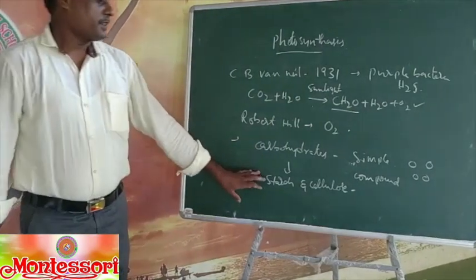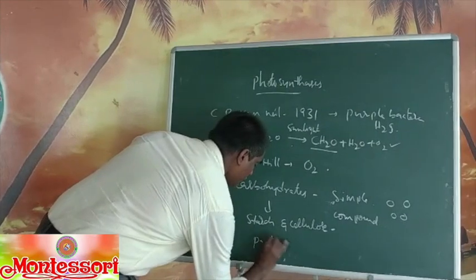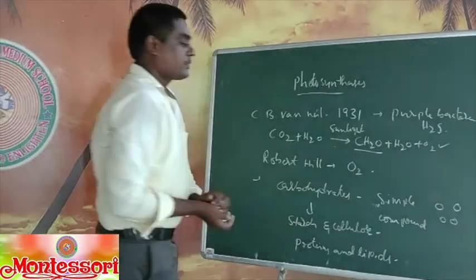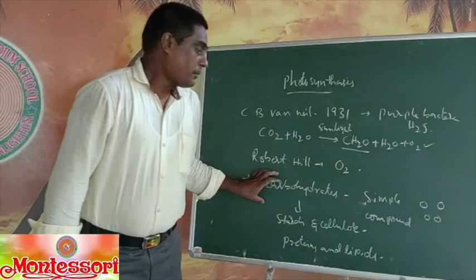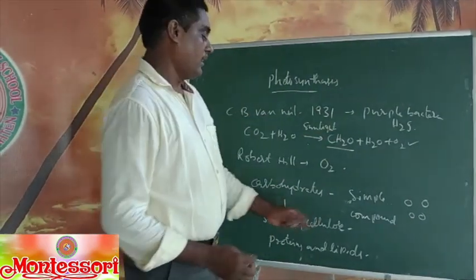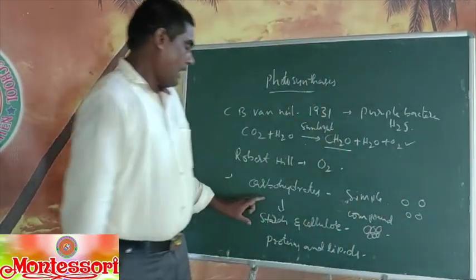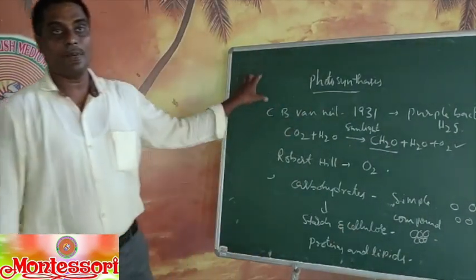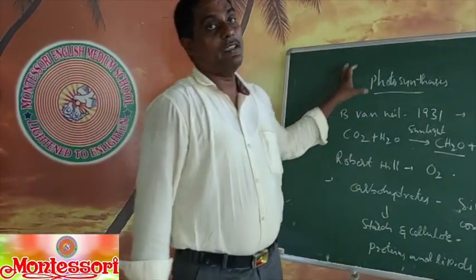And from the starch and cellulose, we will get proteins and lipids. These are all the materials from photosynthesis. The carbohydrates formed from photosynthesis are simple molecules. After that, cellulose and starch are compound molecules, and after this they form proteins and lipids. By using this process, the plants are preparing all these materials.